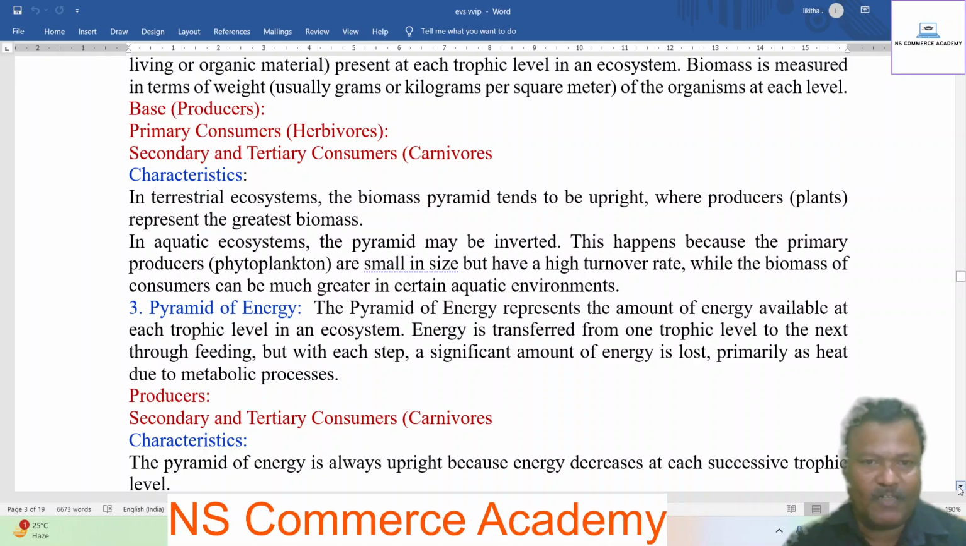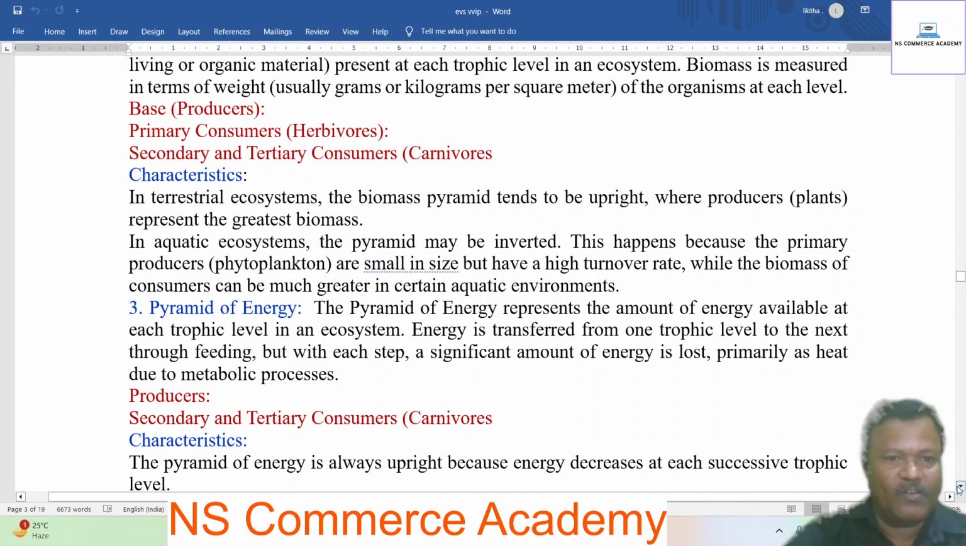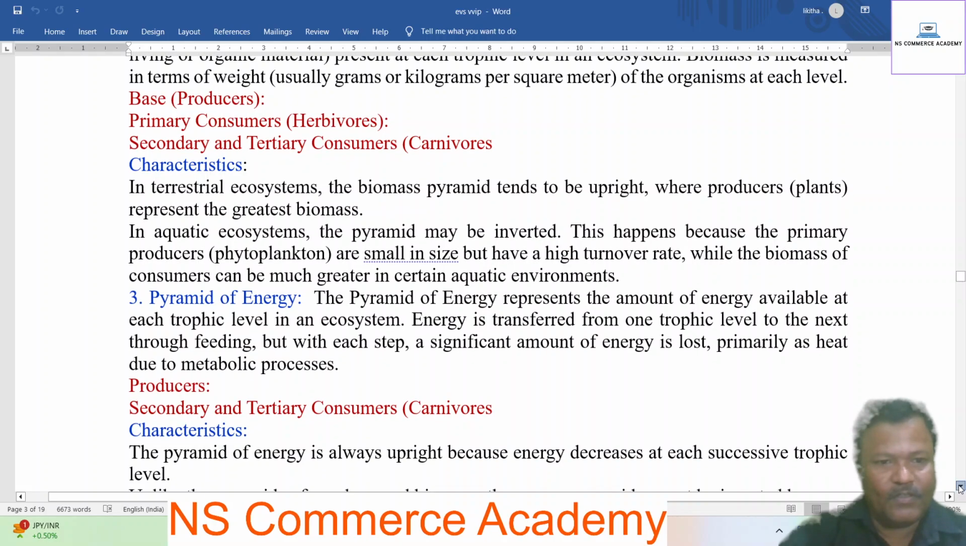Pyramid of energy, the third one. The pyramid of energy represents the amount of energy available at each trophic level in an ecosystem. Energy is transferred from one trophic level to the next through feeding, but with each step, a significant amount of energy is lost, primarily as heat due to metabolic processes. Producers, secondary, tertiary.